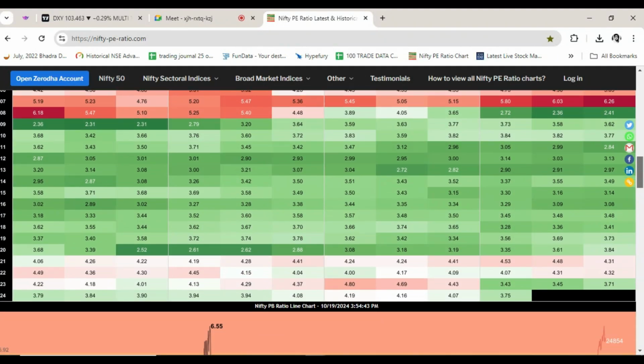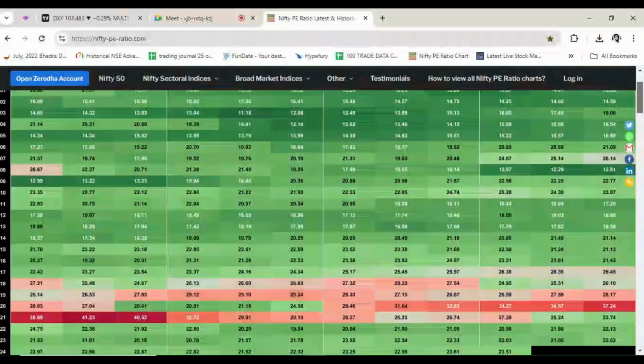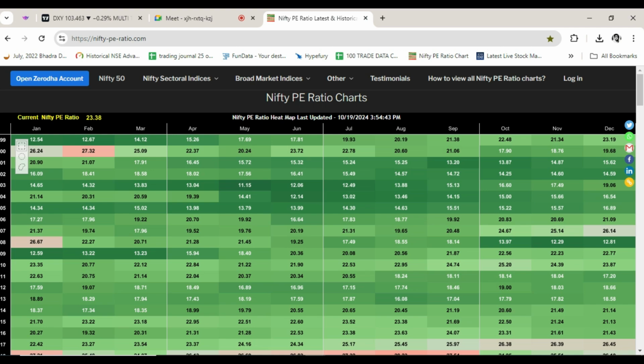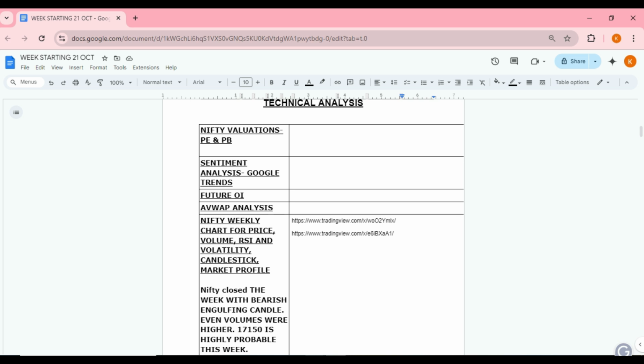Then we go to price to book value. Earlier it was 4.19 at the highest, now it is coming to 3.75, but for a bottom we need it at something like 3.43 or 2.62. This is just to take a reference from the historical trend, not of much value, but it's good to have a look. Then we see the sentiment analysis. Sentiments are not very bullish, so we can leave that.